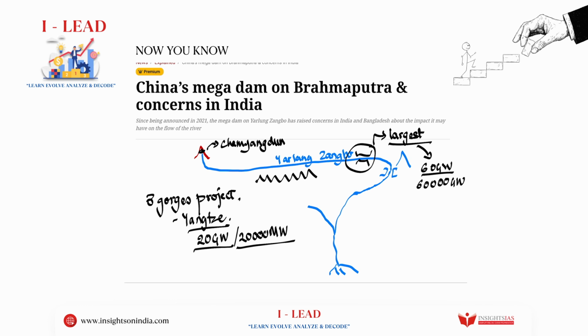It is said to raise concerns about flooding, ecological disruption, and strategic vulnerabilities. So these are all the different things that everybody is concerned about. Many experts and many politicians in Arunachal Pradesh, the CM himself, are concerned.